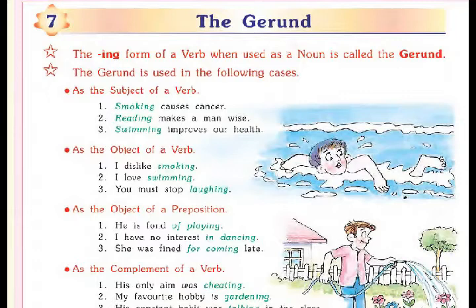Second, as the object of a verb. That means at the end of the sentence. For example, I dislike smoking. Second, I love swimming. Third, you must stop laughing. So, in both the cases we have seen that in the first one the gerund is used as the subject of a verb and in the second one the gerund is used as the object of a verb.